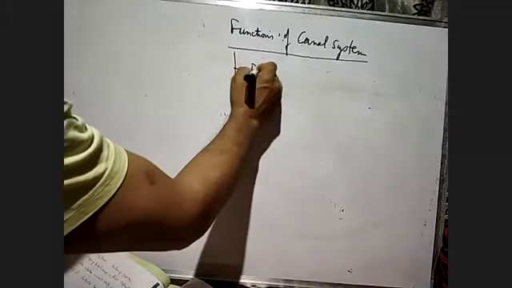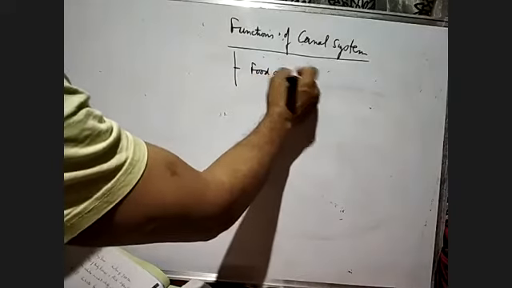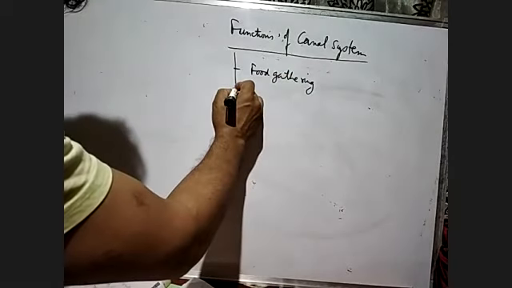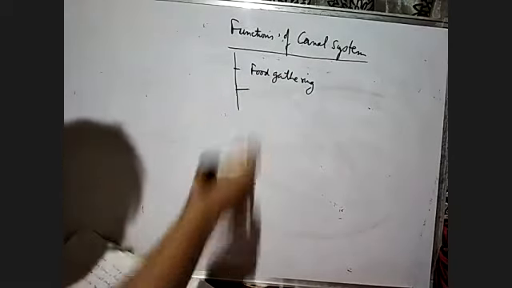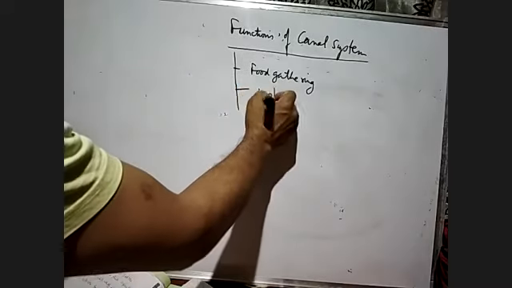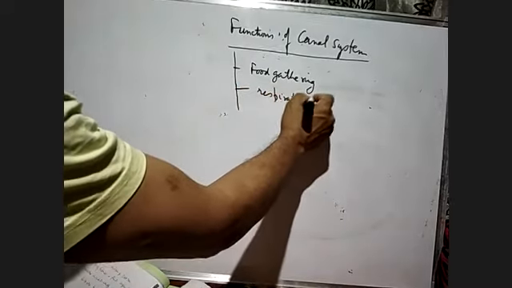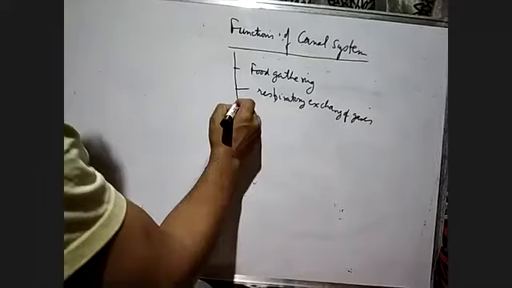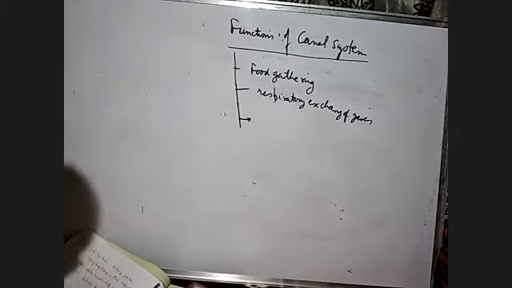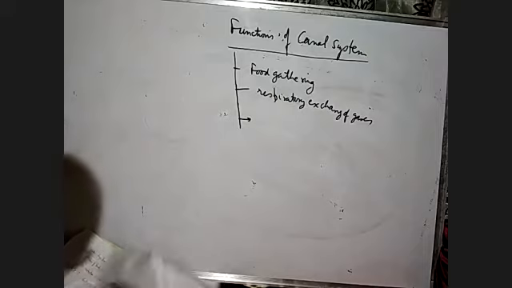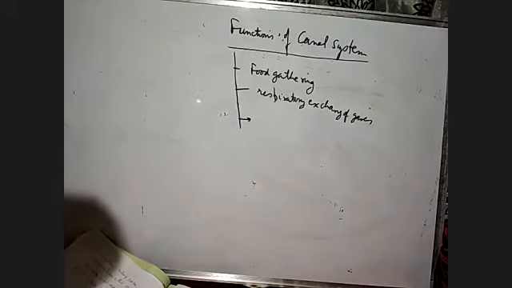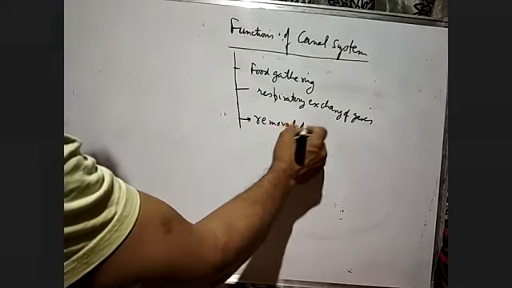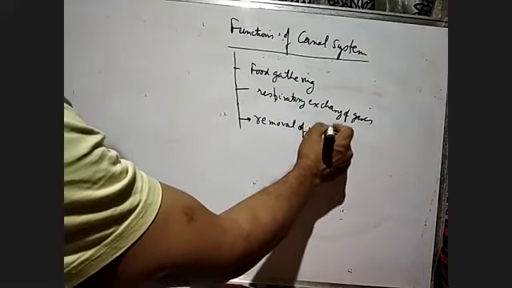The functions are, you see, food gathering. Water will bring the food. Then it also has the function of respiratory exchange of gases, and also removal of waste.